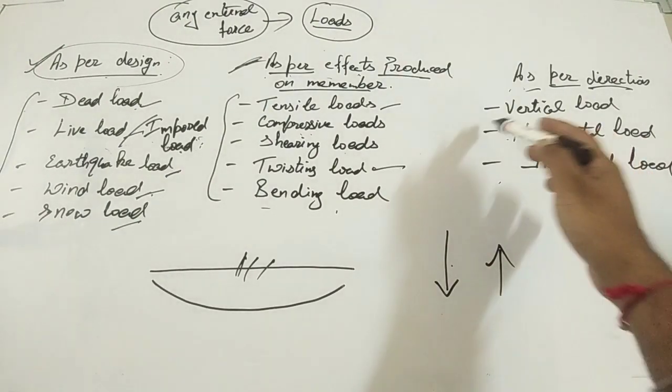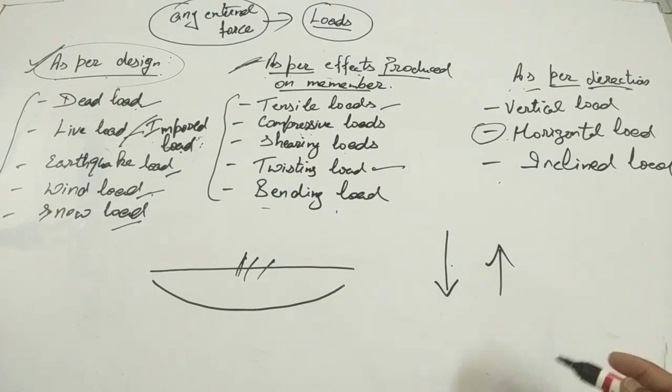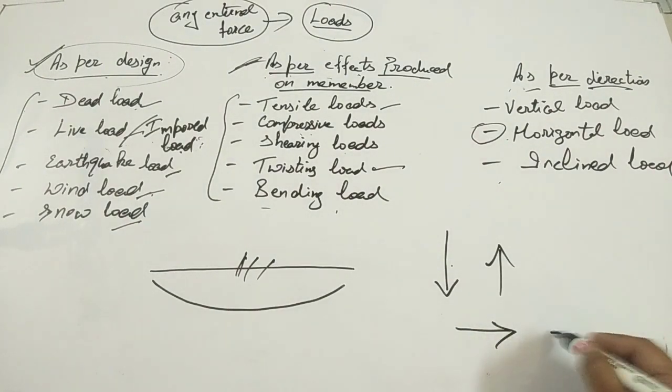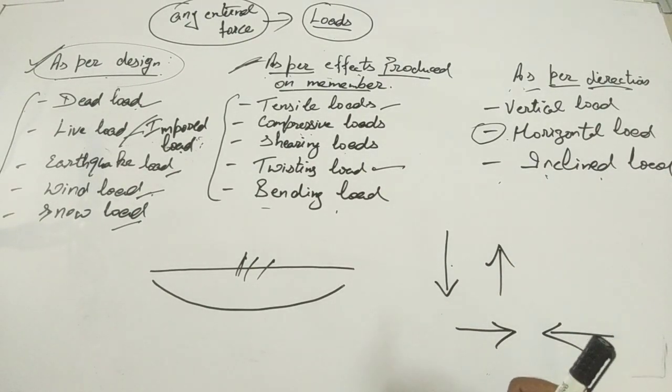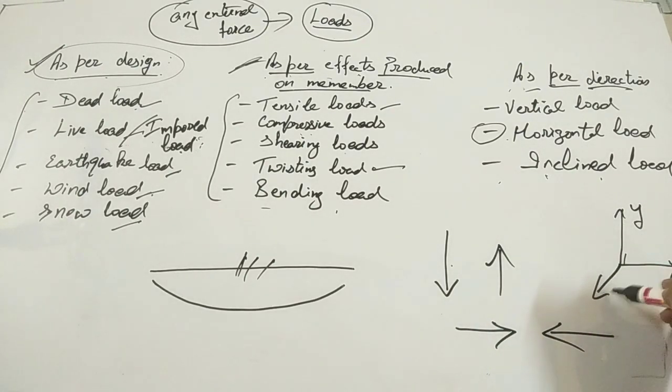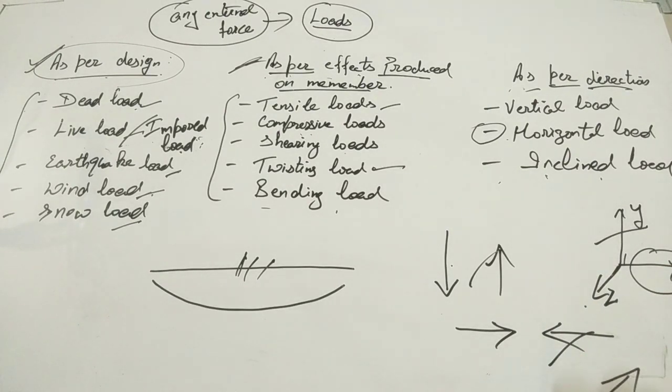Clear, guys? Horizontal loads are the loads which are parallel to the x-axis, maybe in this direction, maybe in this direction. And the third one is inclined load, the load which is parallel to the z direction. So these are the 3 directions, x, y, and z. Parallel to the x-axis is known as horizontal load, parallel to the y-axis is known as vertical load, and parallel to the z-axis is known as inclined load. So this will be inclined load, maybe in this direction, maybe in this direction, maybe in this direction.